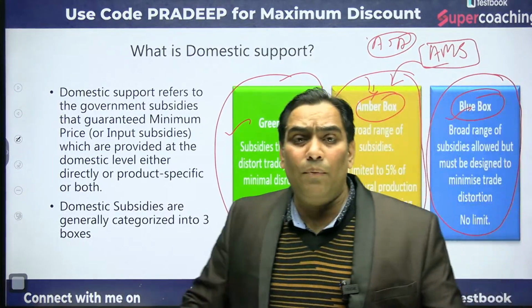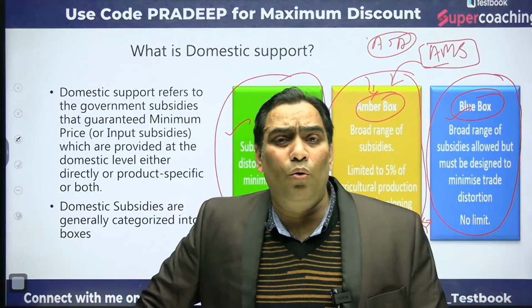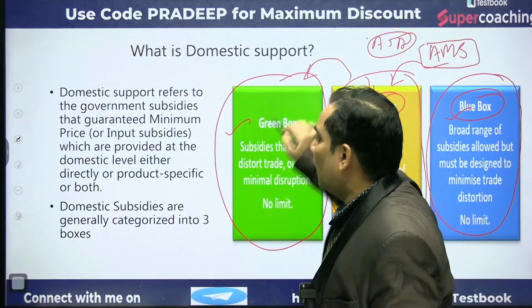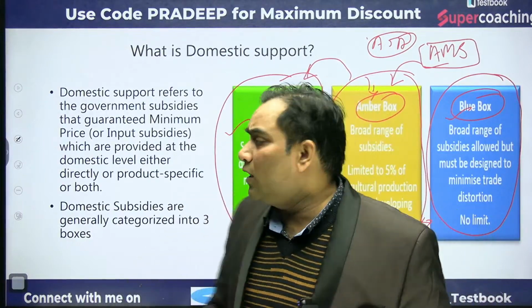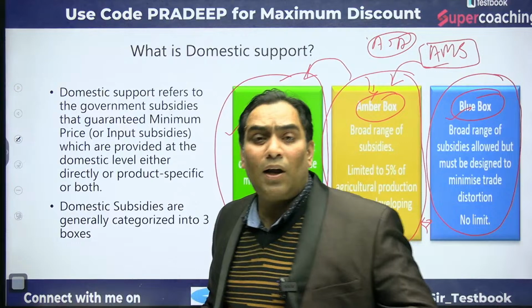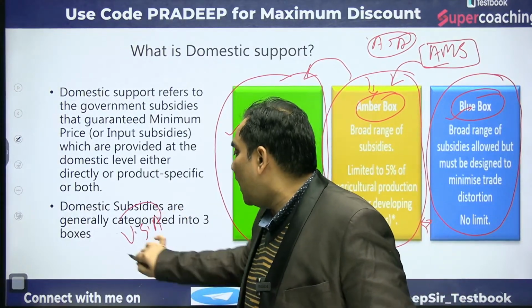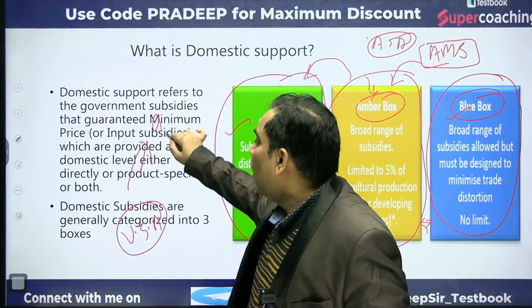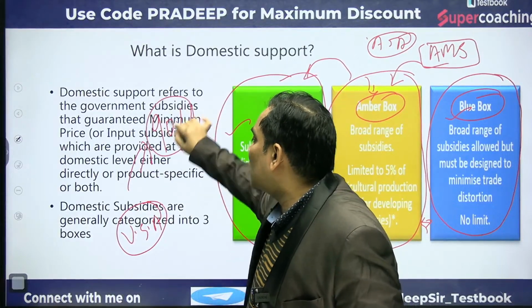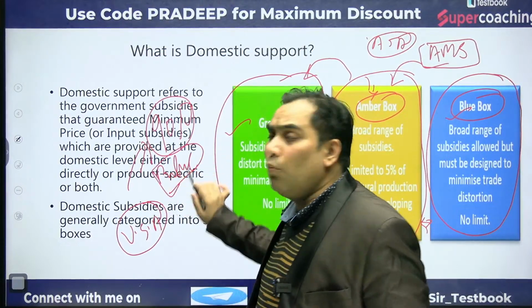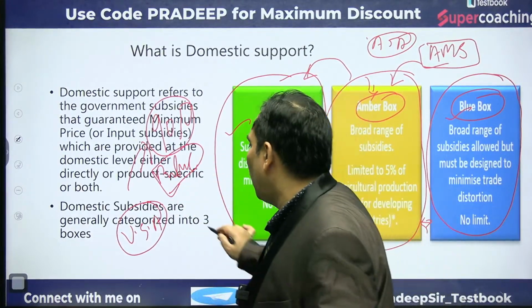So what are the developed countries doing? They are converting their amber box subsidy into green box subsidy. And this is not my statement, it is a World Bank statement that developed countries, especially the USA, have converted 90% of their amber box subsidy into green box subsidy. Now they are giving it in the form of green box.